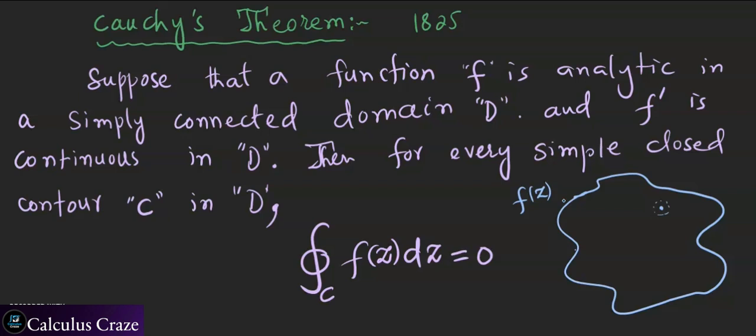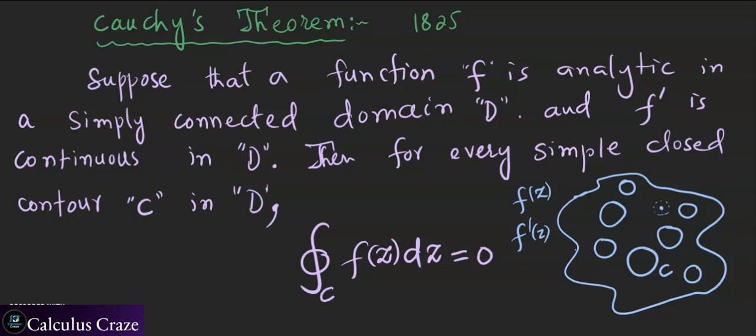Additionally, the derivative of this function is continuous on this domain. Now, if you take any simple closed contour C that you like, there can be multiple closed contours inside this domain, and you find this integral, it turns out that the integral is going to be 0. So this is the statement of Cauchy's theorem.